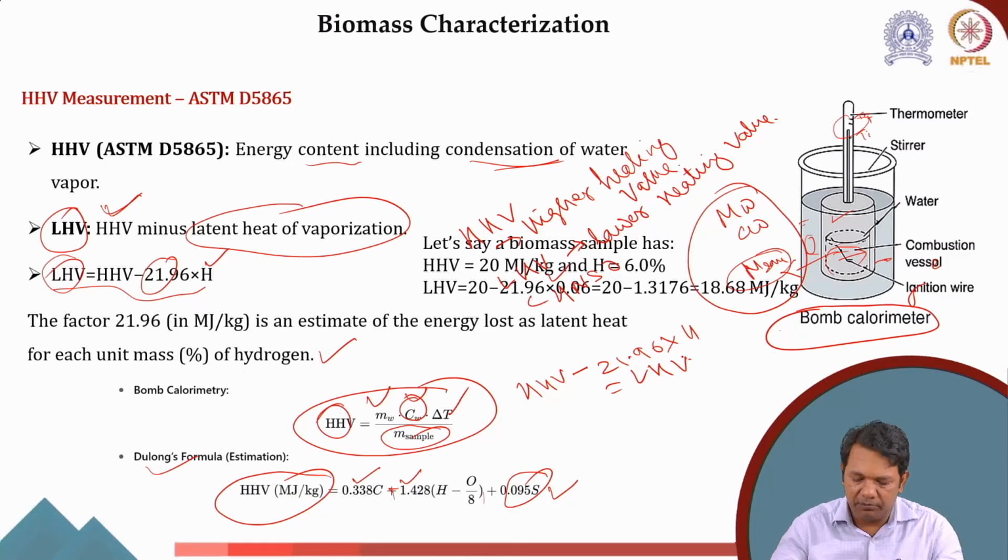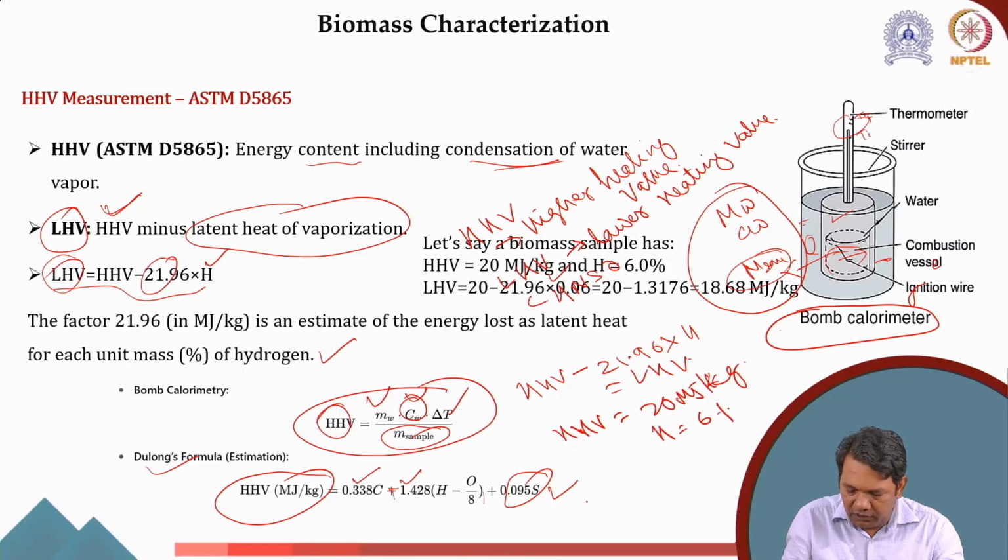So let's take one example. Let's say we have a biomass where HHV equals 20 megajoule per kg and hydrogen content is 6%. Using this factor, 21.96, I can find LHV equals 20 minus 21.96 into 0.06. This is the hydrogen percent. What I'll get is around 18.68 megajoule per kg for the biomass.